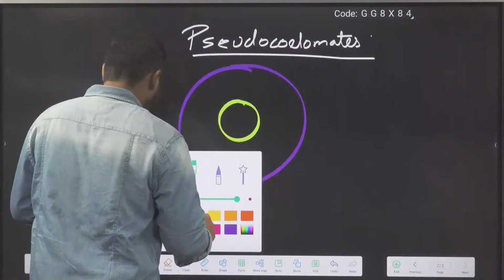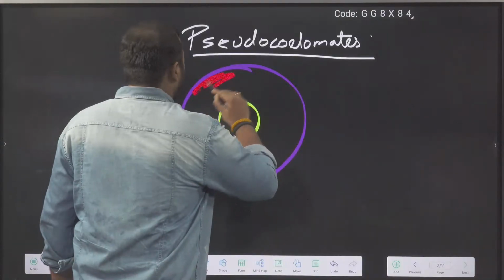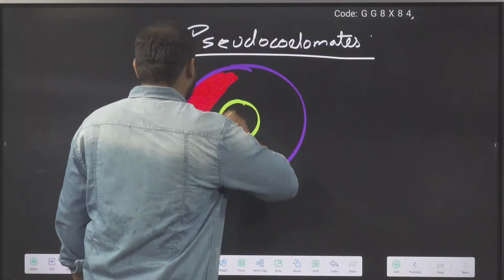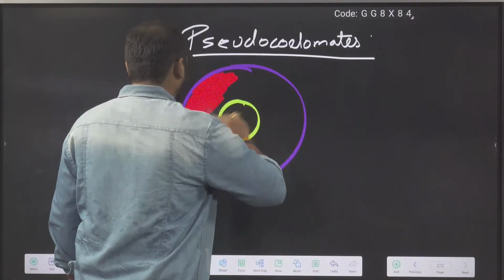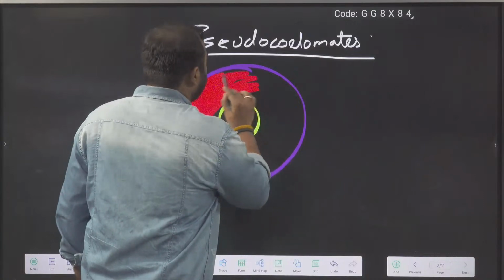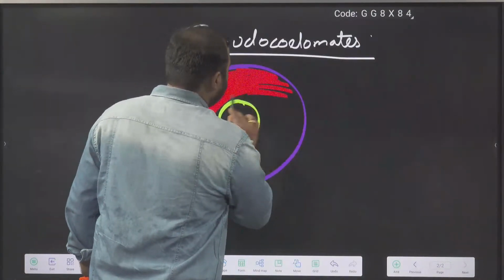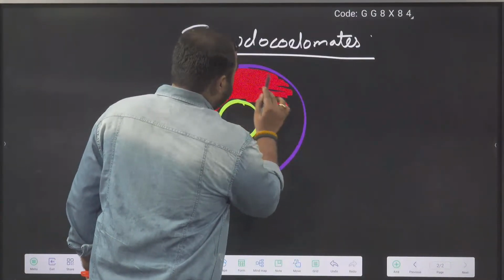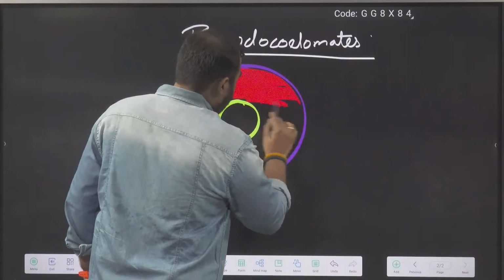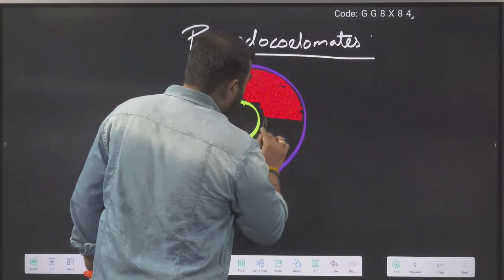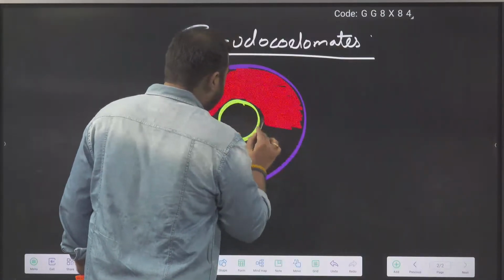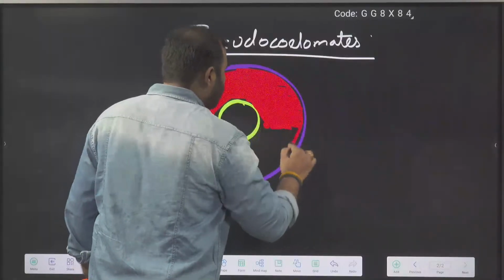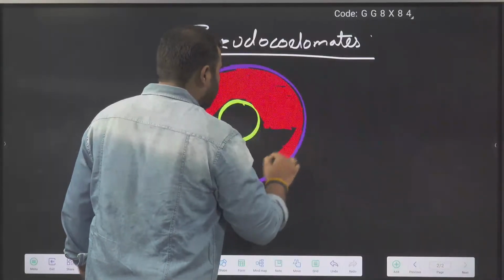And then, what do we have? Again, we have the mesoderm, okay? So have a little patience so I can fill this again. So we have the mesoderm again here. Now what happened in pseudocoelomates? In pseudocoelomates, the mesoderm started showing splitting.